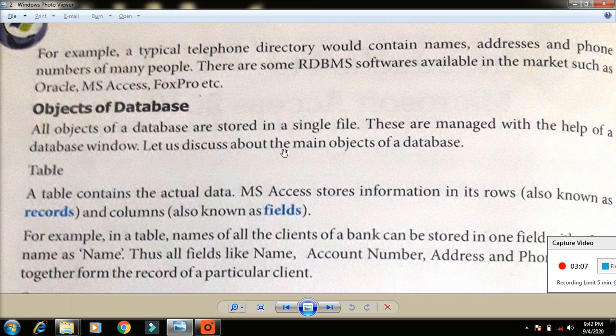Only the phone number is the unique value. Remember that word and the telephone directory example. In the coming chapter we can take the same example for another topic.